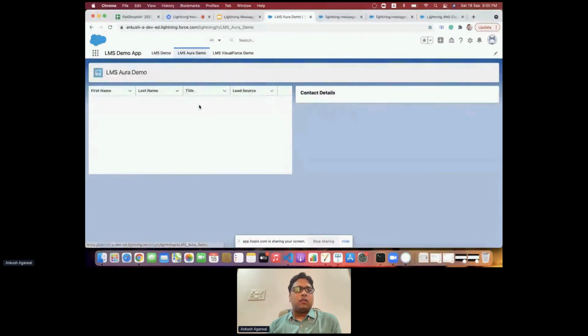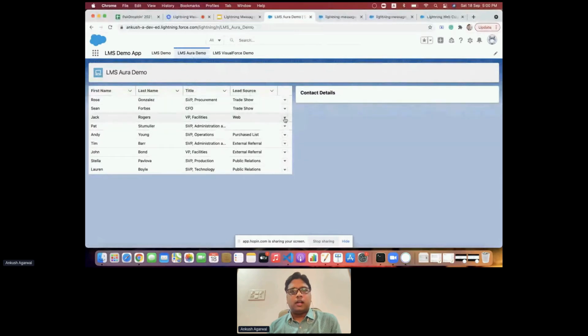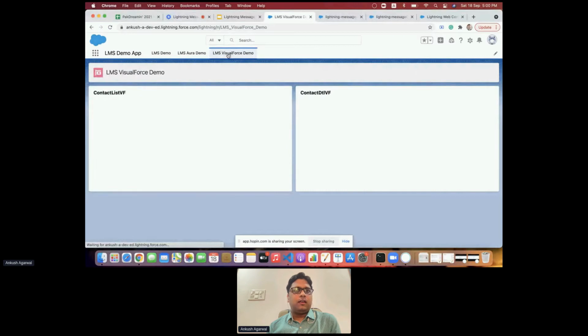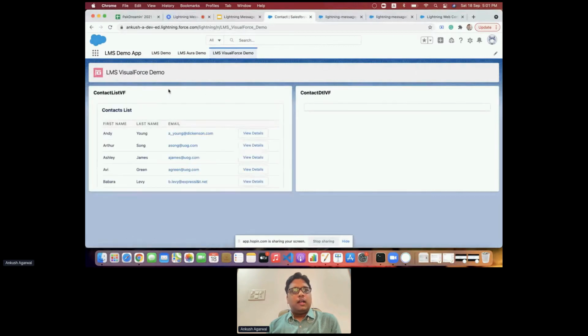Similarly on the Aura one, we again have two components, but these are from the Aura component, and similarly right now I'm not able to see it. And if I go to the last one, these two components are created in a Visualforce page. Similarly, if I click on view details, I'll try to see the details of the contact for a specific record.